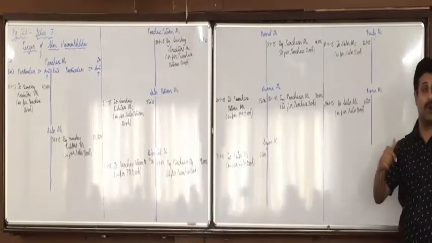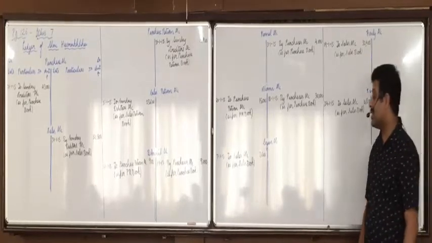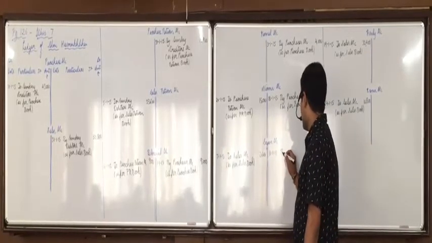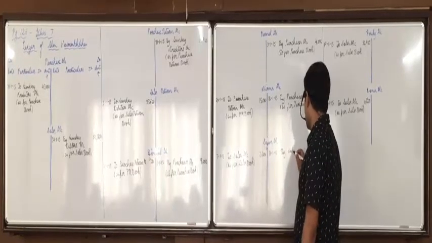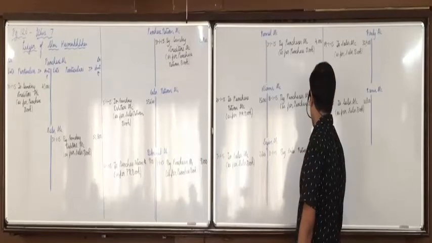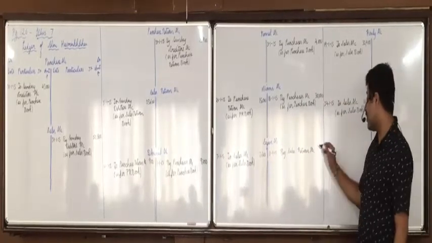Name of opposite account: by sales return account. In Sajan's account, credit side, the date is 11/1/15, by sales return account, and the amount of Sajan is 2,000.